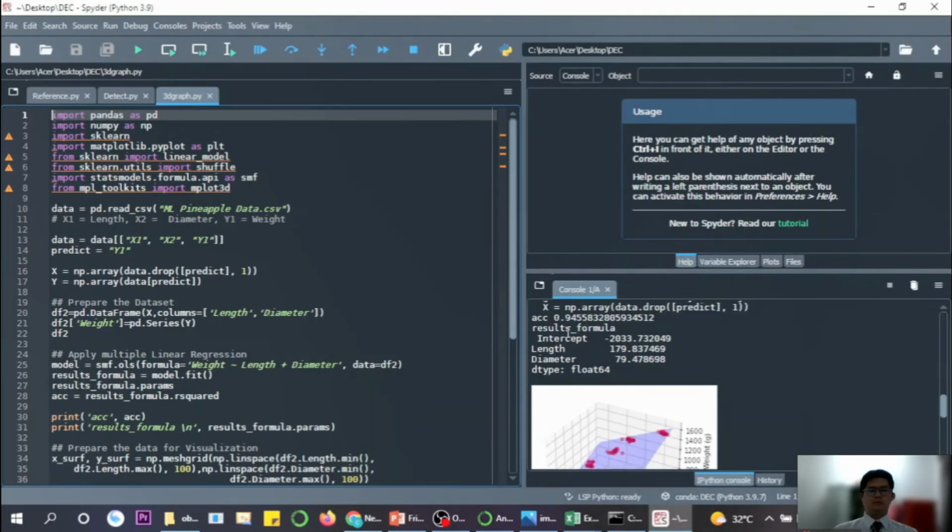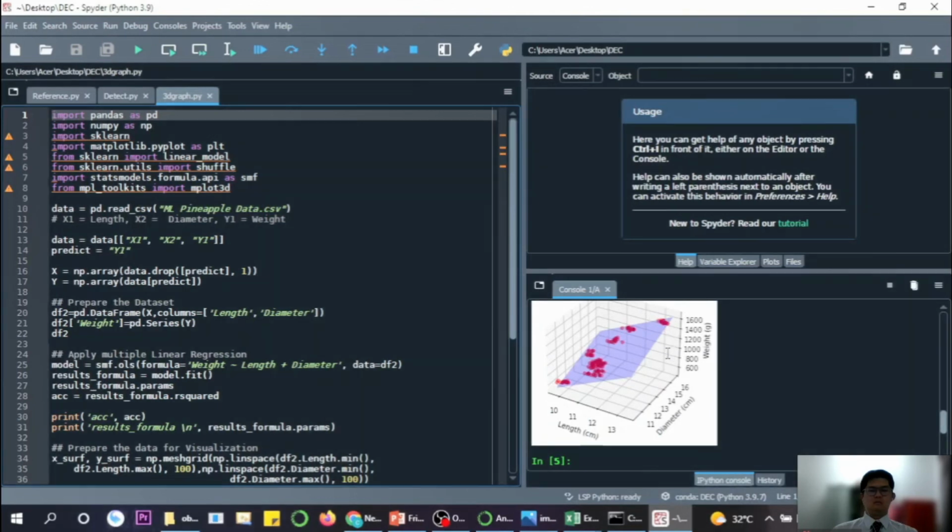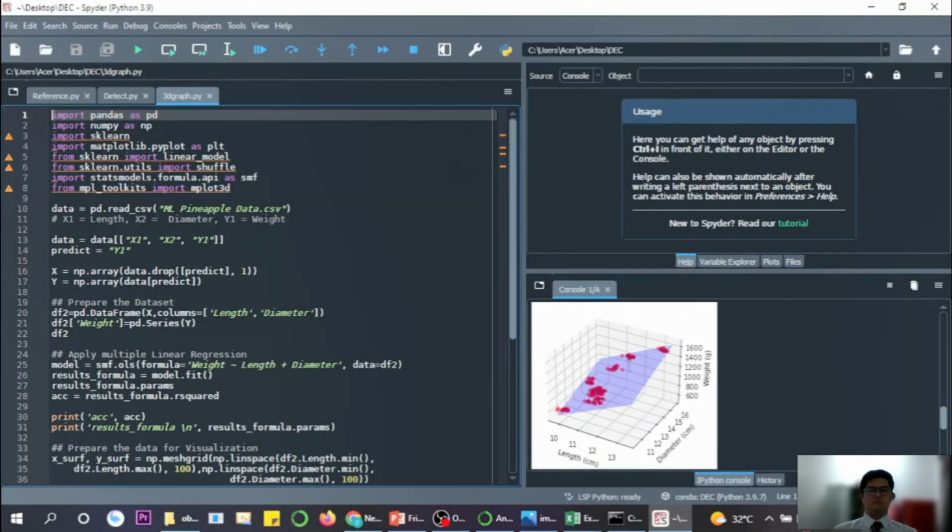For the linear regression formula, the intercept is negative 2033, the coefficient for the length variable is 179, and for the diameter variable is 79. So this is the graph for the weight prediction.